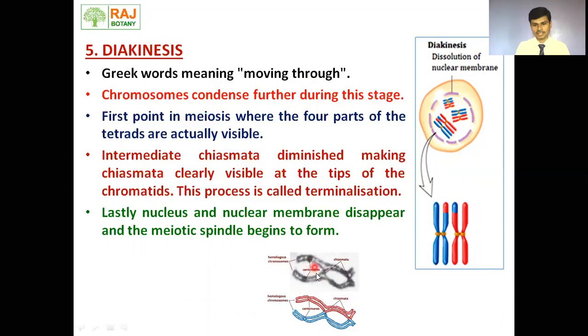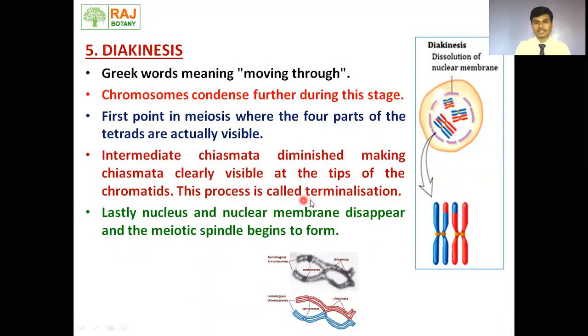Here in this figure, here is a point of chiasmata, here is a point of chiasmata, this is also a point of chiasmata, but this is an intermediate point of chiasmata and this is a terminal point of chiasmata. Chromosomes are separated from the intermediate chiasmata points, but at the terminal position we can see the chiasmata point.